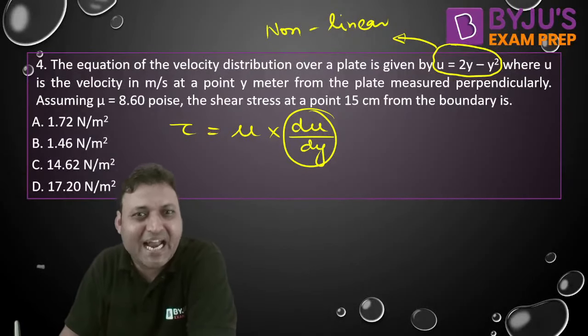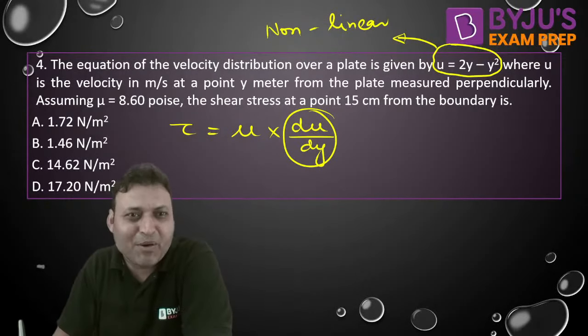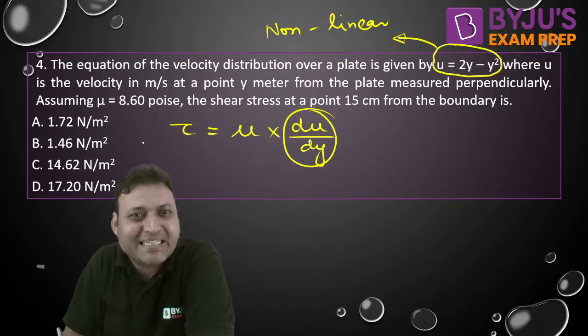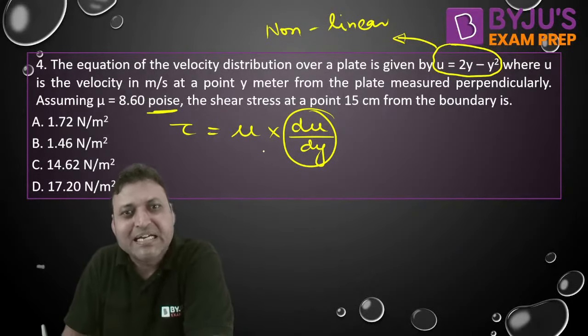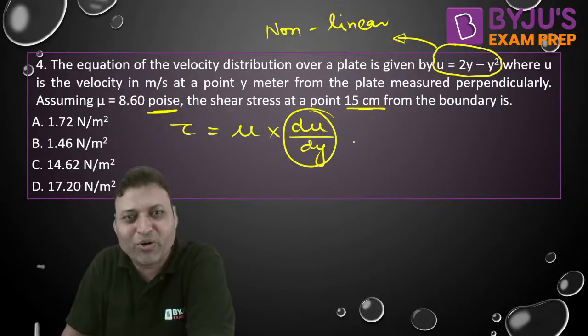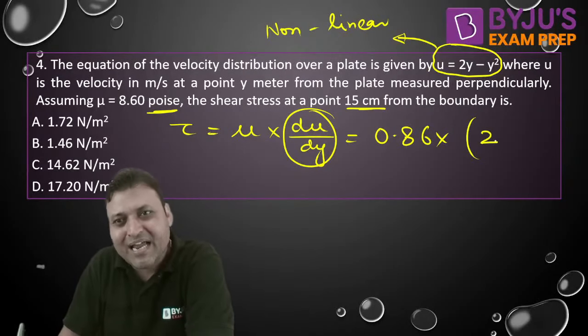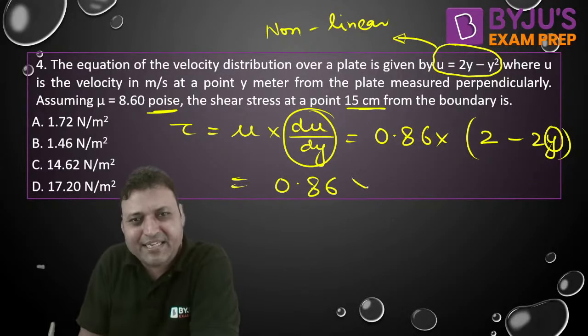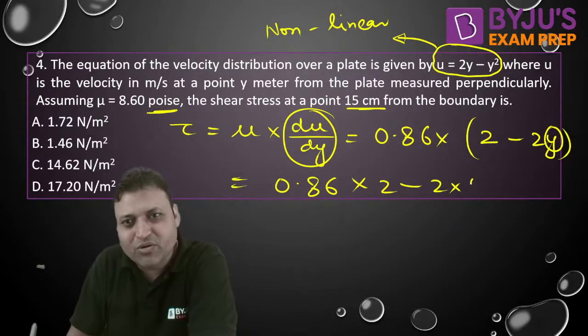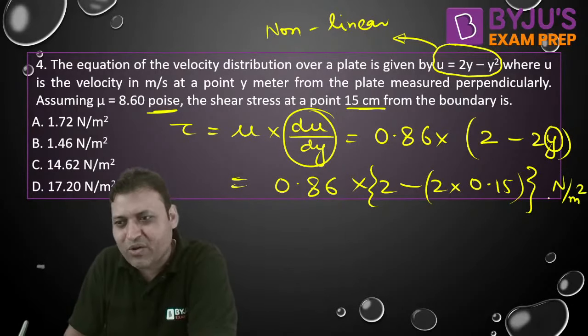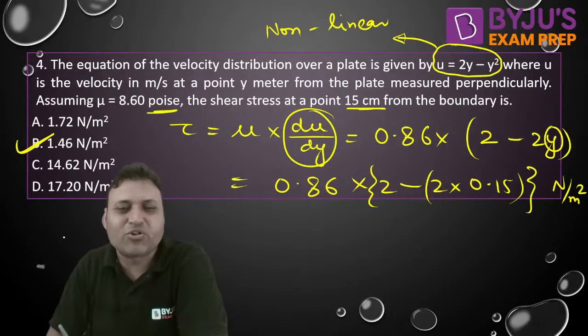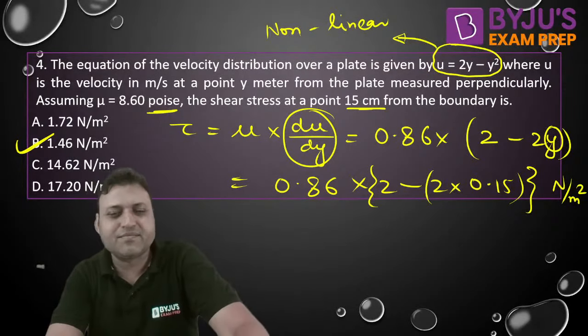Use the velocity in meter per second at a point y meter from the plate measured perpendicularly. Assuming the viscosity is 8.6 poise, again the unit is poise, the shear stress at a point 15 centimeter from the boundary is. So it is 0.86 into what is du by dy, that is 2 minus 2y. Put the value of y, that is 0.86 into 2 minus 2 into 0.15 Newton per meter square. What is the answer? The answer to the question is option B. Again, very simple question. B is the correct answer. Right?